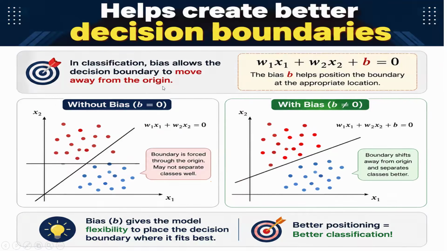It helps to create a better decision boundary. So bias will allow you to draw a better decision boundary here. If the bias value is 0, you will get output like this. But if there is bias, you can easily segregate the two entities. Here you can see there is a perfect straight line between the two entities, and this is possible only through bias.